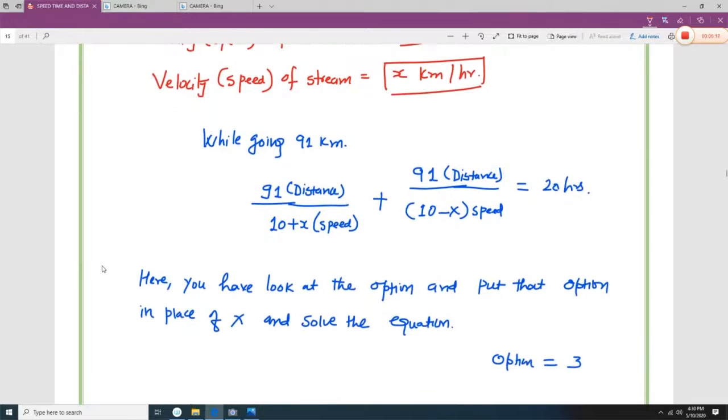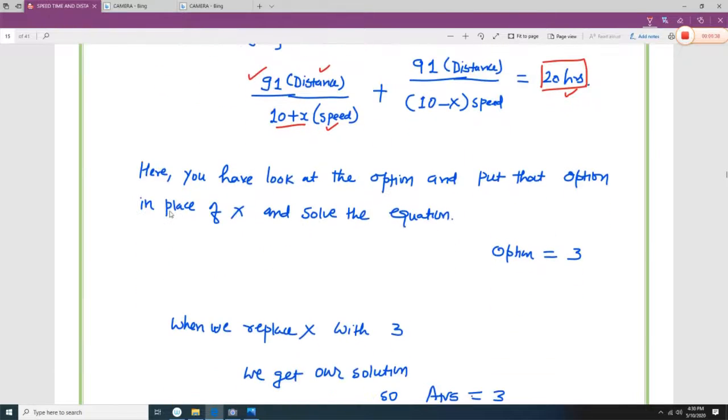While going, it covers 91 kilometers, and it is going with the stream, so 10 plus x is the speed. While coming, it is against the stream, so 10 minus x is the speed, and it took 20 hours, because this is distance and this is speed, so you will get time. Here you have to look at the options.